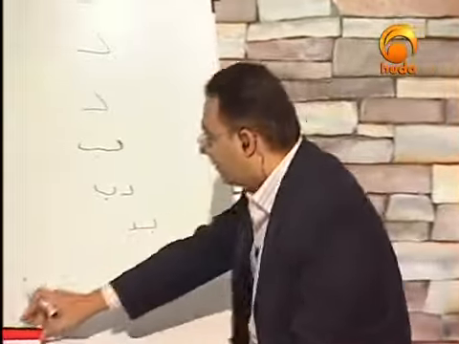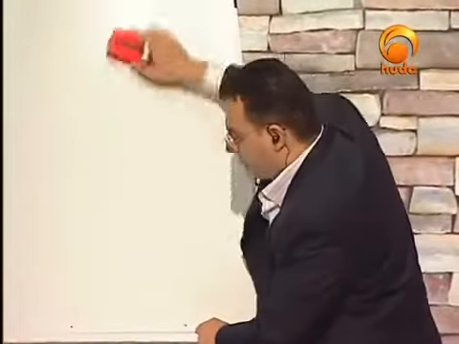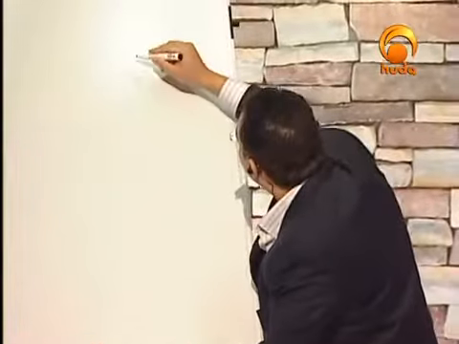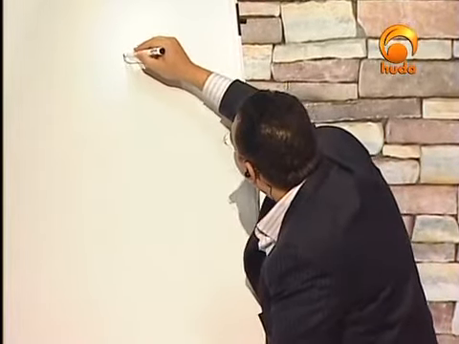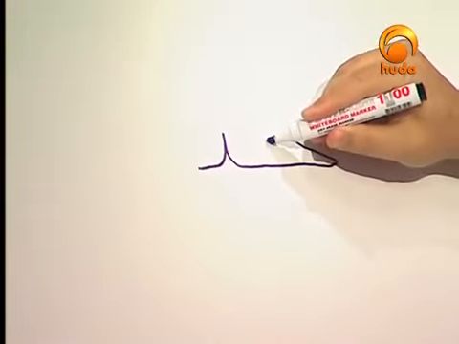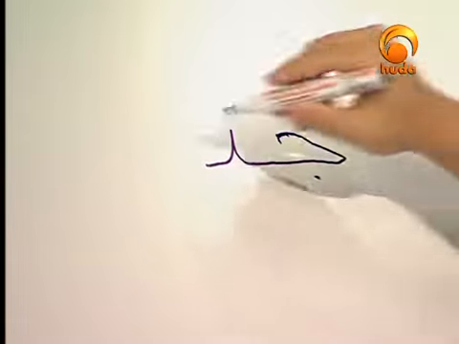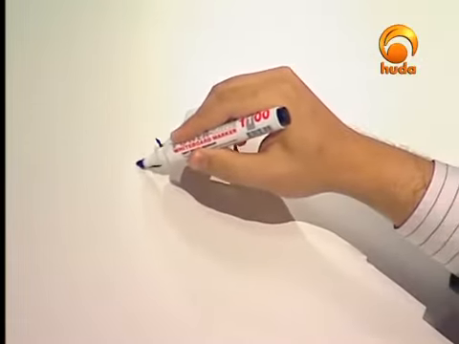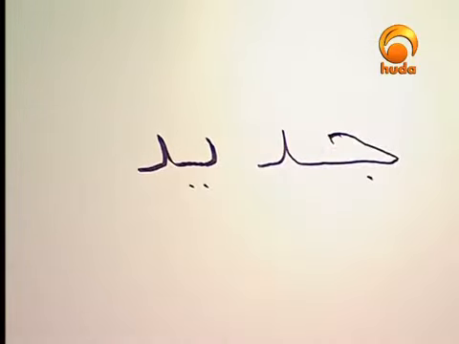So here in gadid, what we have is this. In this way you can find ga and then da. Can you see that? Of course, we have to make a small hook here. And then da, and then we have ya, and we have another da here. We put two dots here.